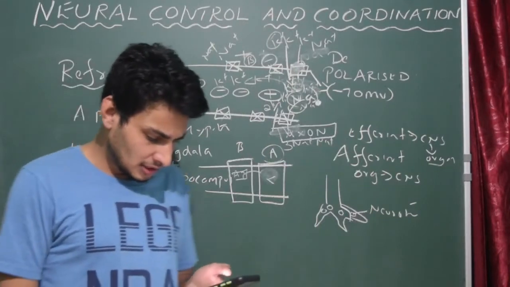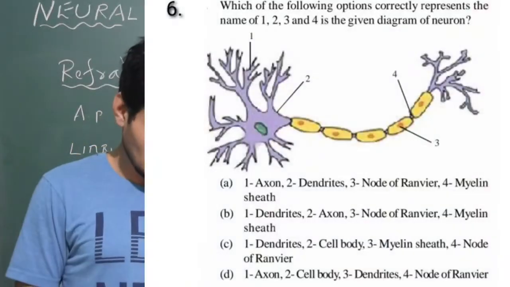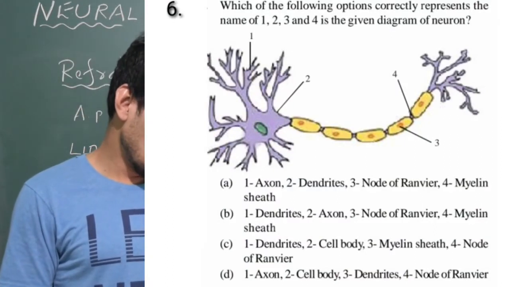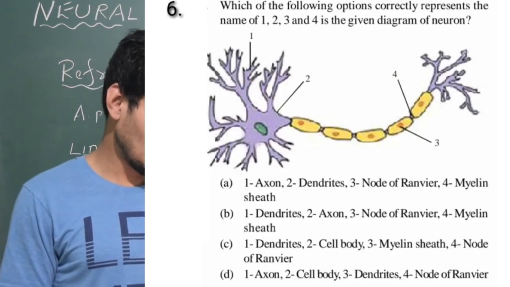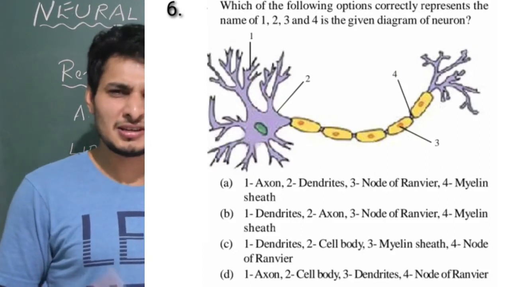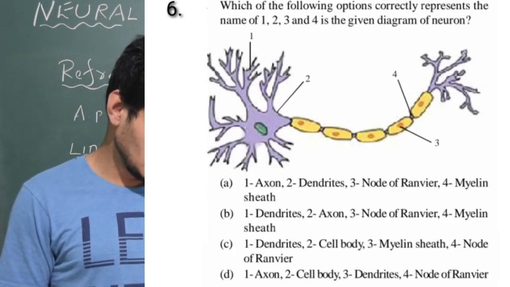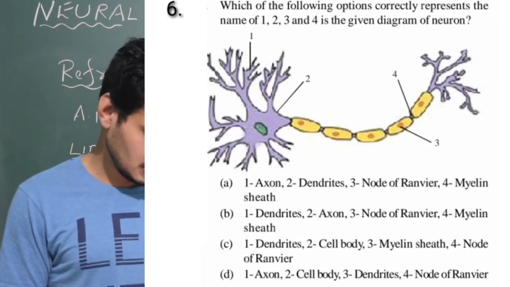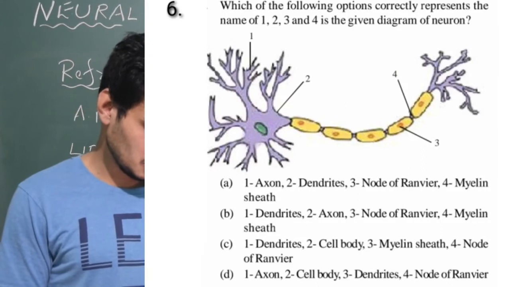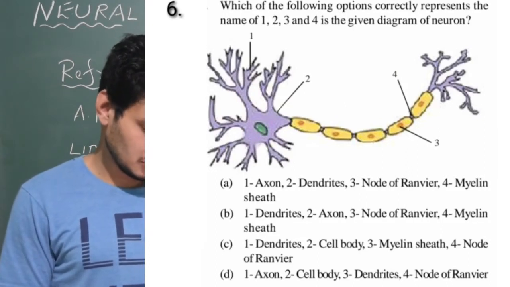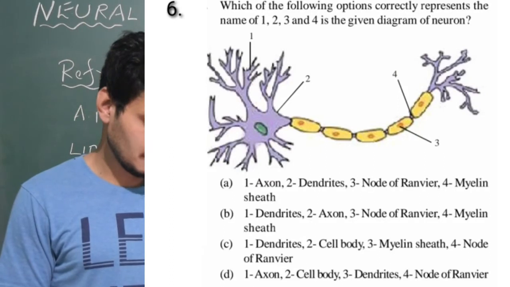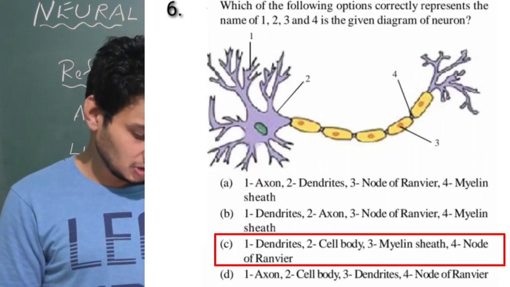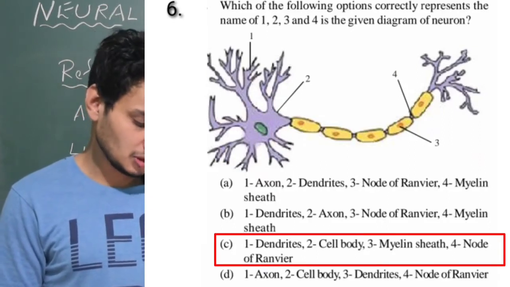Okay, we go to the next question, that is a diagrammatic question. A neuron diagram is given and we are a bit familiar with the diagram. You need to identify 1, 2, 3, 4 in the given diagram of the neuron. So 1 is simple, that's the dendrite, and 2 should be the cell body, and 3 is actually the Schwann cell, but they have not given that. It's the myelin sheath, so that is appropriate almost. So we go with the myelin sheath for 3. Fourth is the node of Ranvier, because we know that it is the gap between two Schwann cells. Yes, so option C is correct for this question number 6.